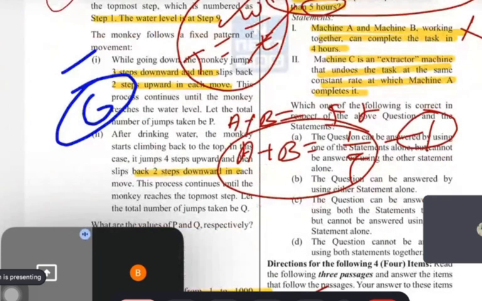Now read the second. Machine C is an extractor machine that undoes the task at the same constant rate at which machine A completes it. Priyal, tell the meaning of this. Your English should be good here. It acts like an extractor machine, different from A and B. Whatever task A has done, it undoes. Not A and B, only A. It undoes that task at the same rate that A completed it.